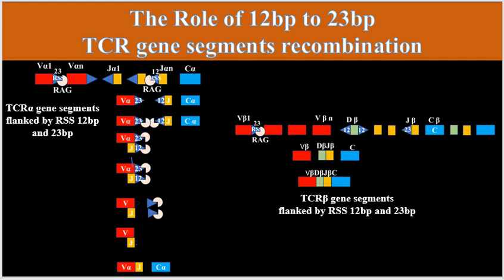In this video lecture, I will be talking on the role of 12 base pair to 23 base pair in TCR gene segments recombination.